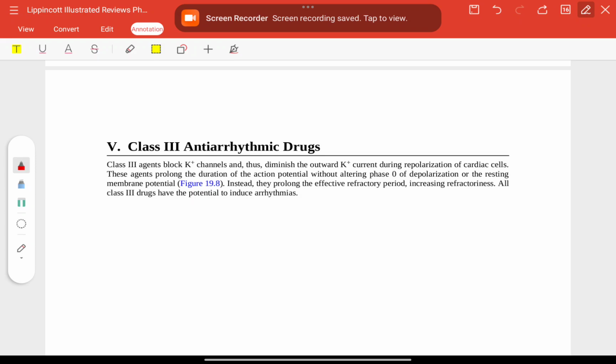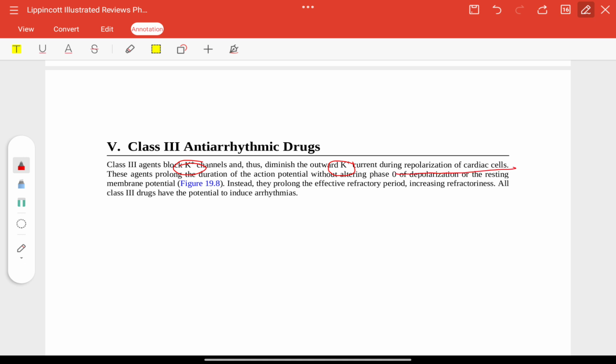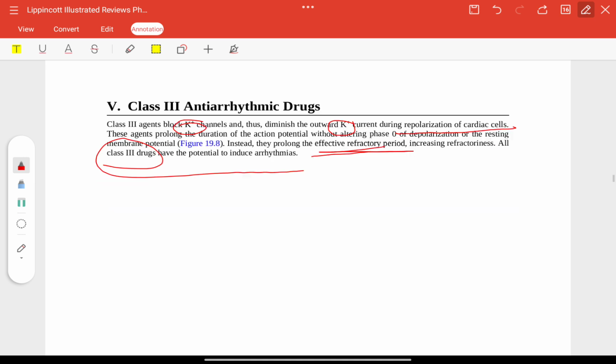Class 3 antiarrhythmic drugs. They block potassium channels, thus diminishing the outward potassium current during repolarization of cardiac cells. They prolong the duration of action potential without altering phase 0 or the resting membrane potential. Instead, they prolong the effective refractory period, increasing refractoriness. All class 3 drugs have the potential to induce arrhythmias.